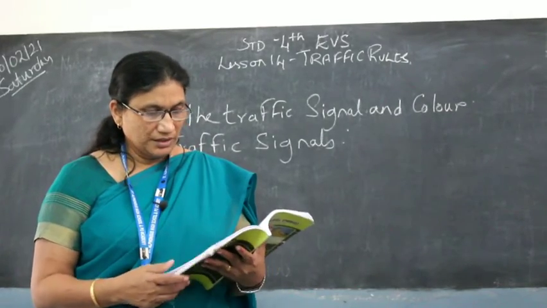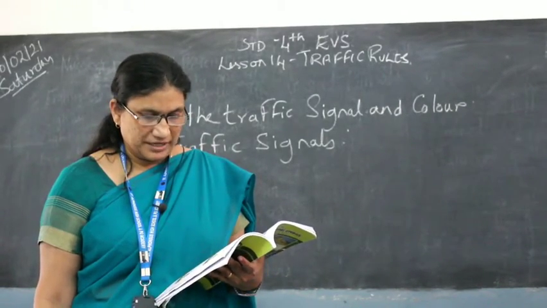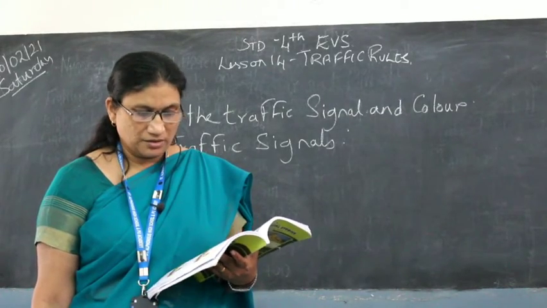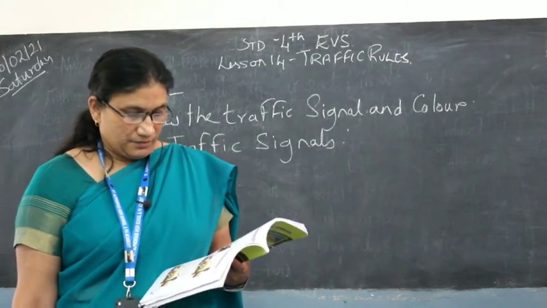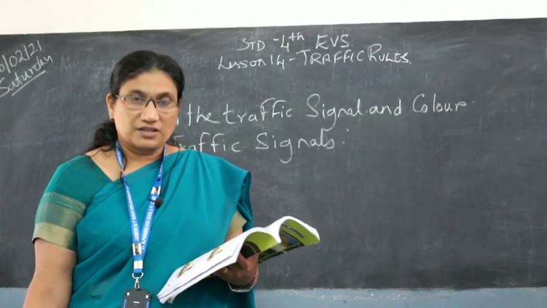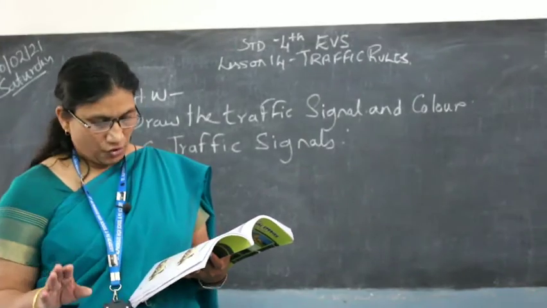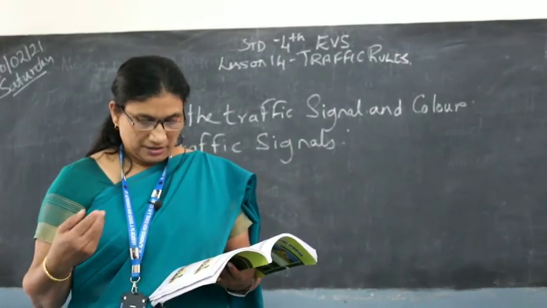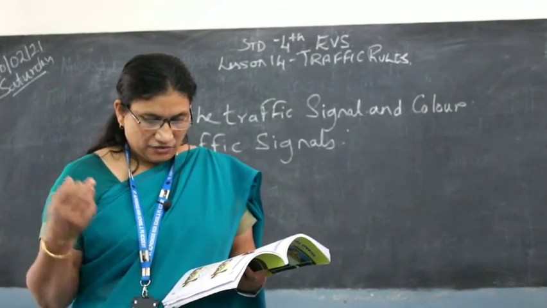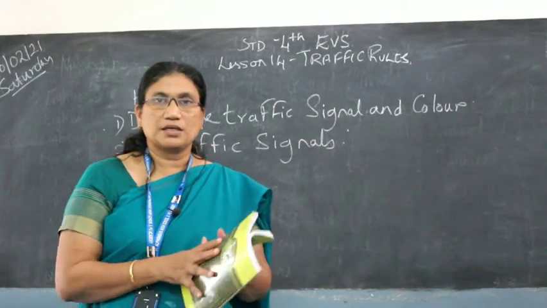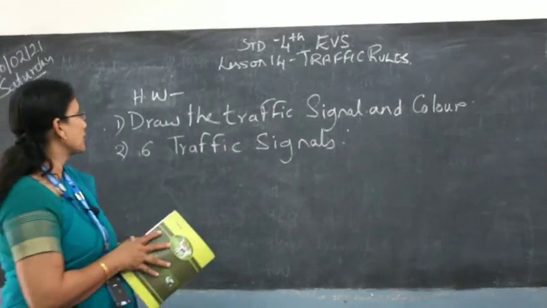In the meanwhile, Neeraj saw the signal light. Sir, the red light is on. All the vehicles are halting. Why? Then the traffic policeman says, the red light indicates the vehicles to stop. The yellow light indicates the vehicles to get ready. And the green light indicates the vehicles to move. So the traffic policeman is talking to the children about the traffic signal.